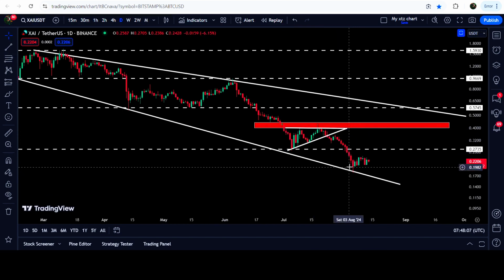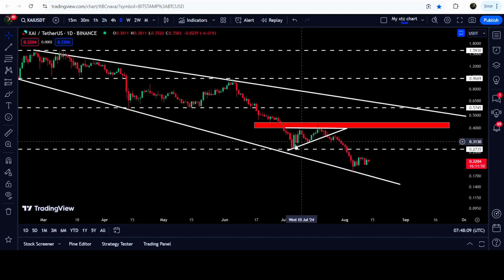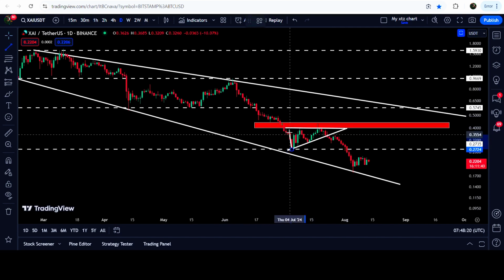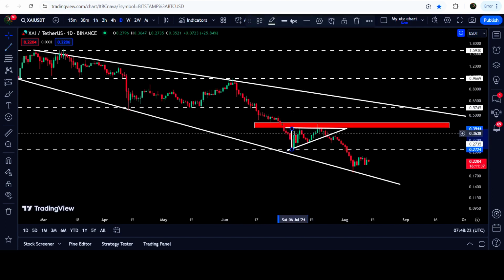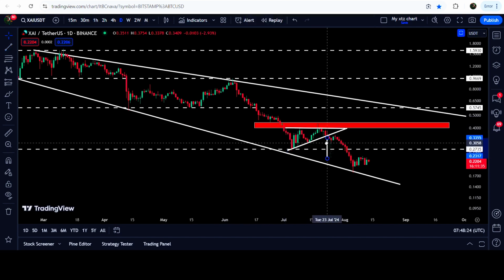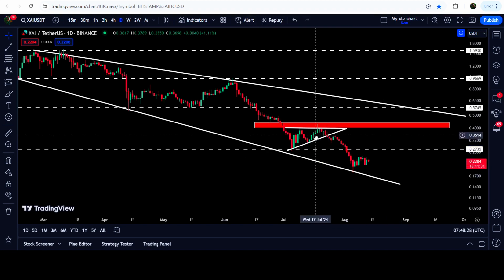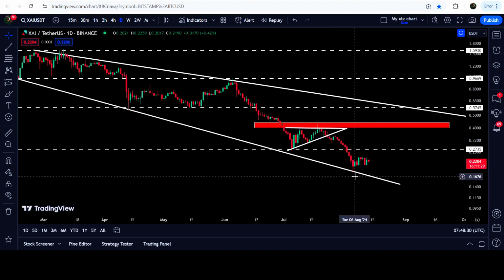And before this big drop, the price line was moving inside this ascending triangle. And after that, it broke down the support of the triangle here on 24th of July. And I was telling you that the target for this breakdown can be here, approximately at 23 cents. And you can see that the price line dropped more than that and tested the support of the wedge once again.